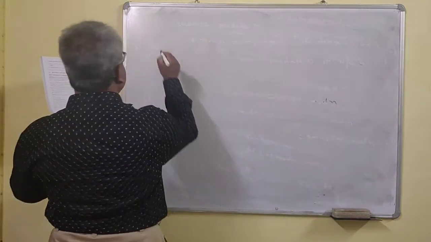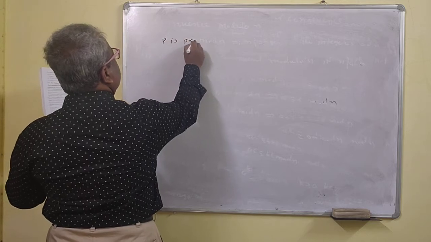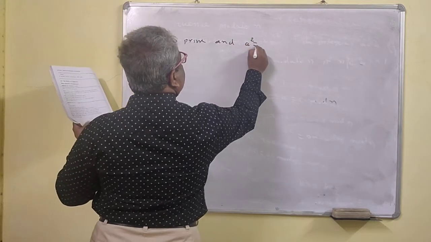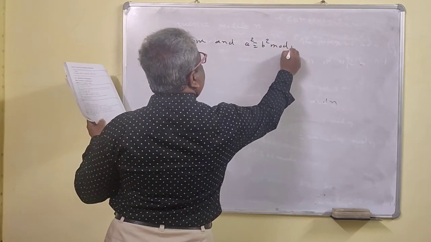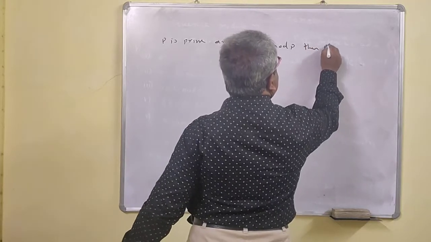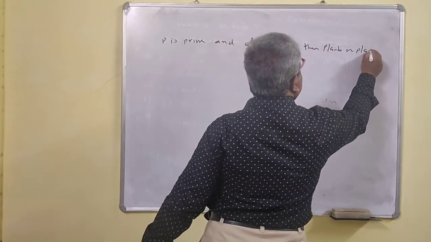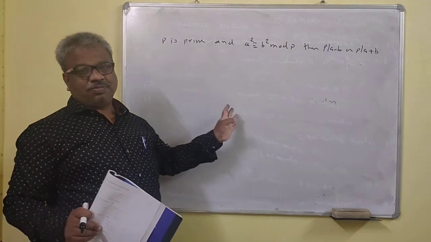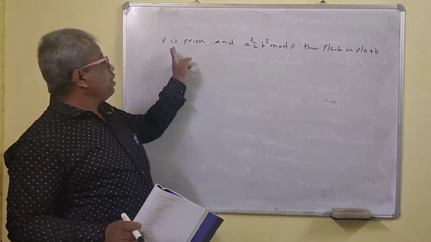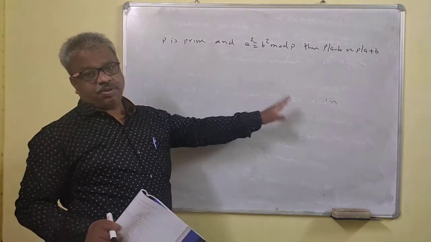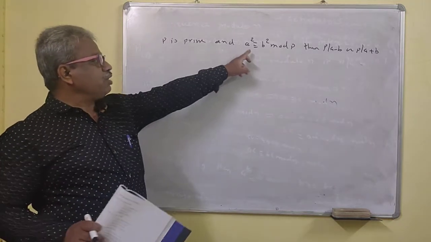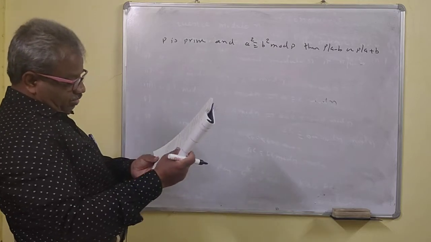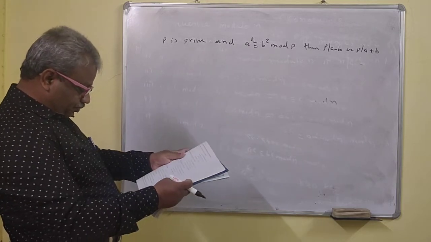One thing is also, if P is a prime and A square is congruent to B square modulo P, then P divides A minus B or P divides A plus B. Because P divides A square minus B square, and A square minus B square is A plus B times A minus B. P is prime, so P divides AB implies P divides A or P divides B. By that property, if A square is congruent to B square modulo P, then P divides A minus B or P divides A plus B. So these are the properties.